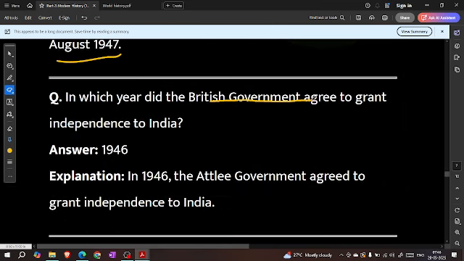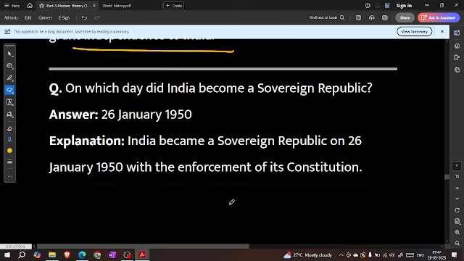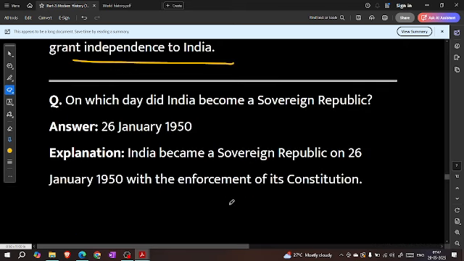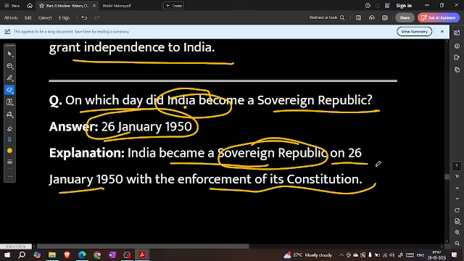In which year did the British government agree to grant independence to India? In 1946. In 1946, the Attlee government agreed to grant independence to India. On which day did India become a sovereign republic? On 26 January 1950. India became a sovereign republic on 26 January 1950 with the enforcement of its constitution.